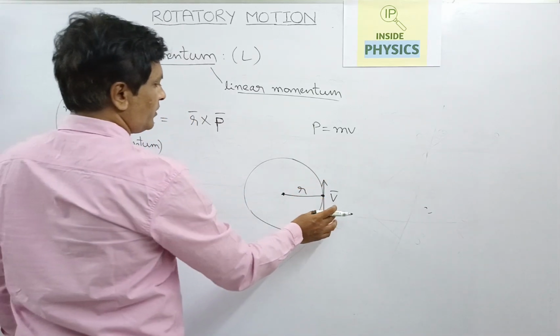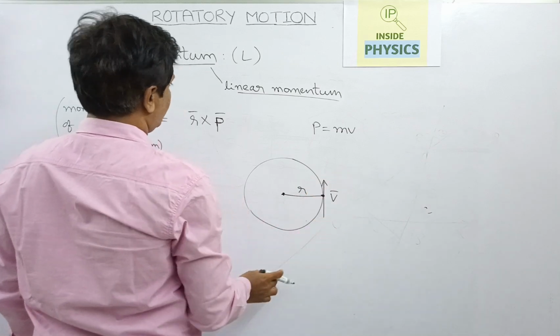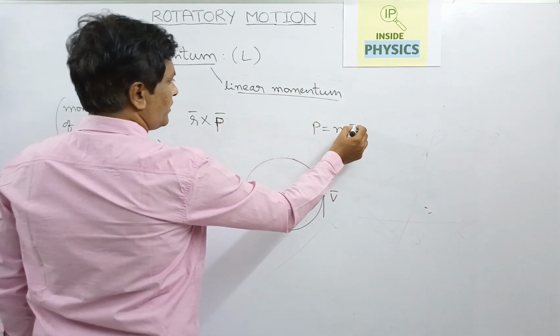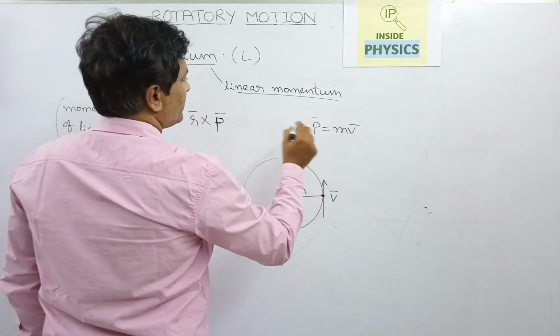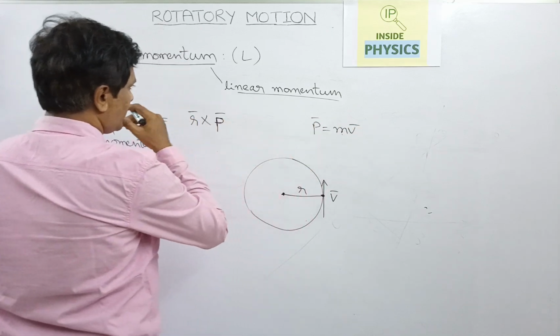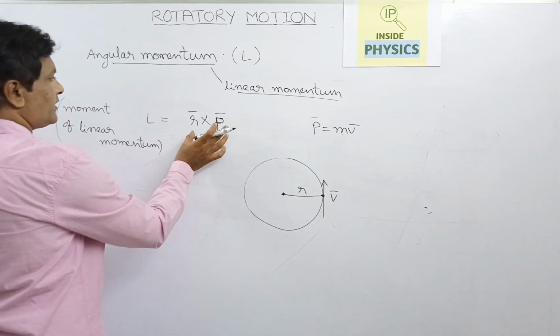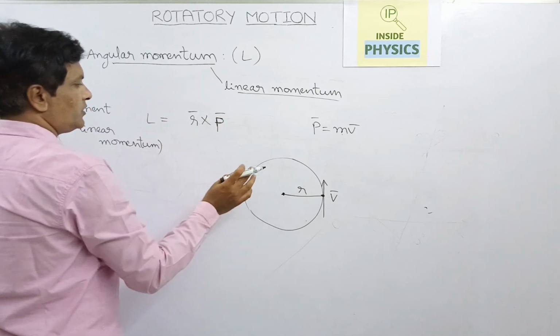So the momentum will also be along the velocity. Mass into velocity, velocity is a vector, so multiplied by a scalar gives a vector. So momentum is also a vector, and we take the cross product with the position vector.